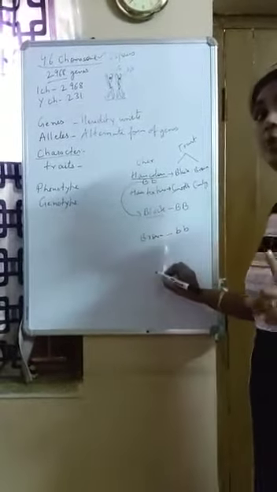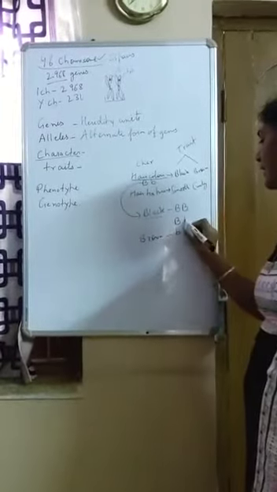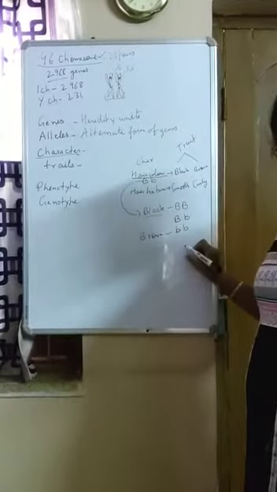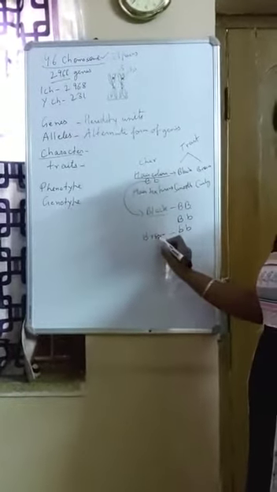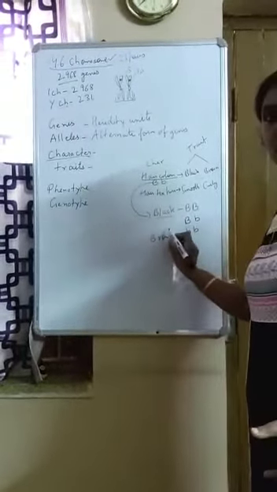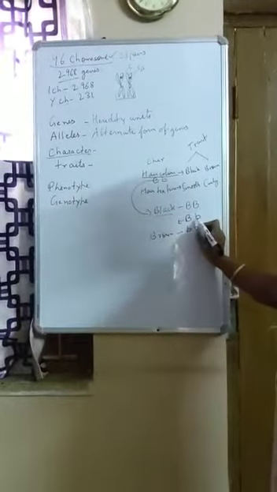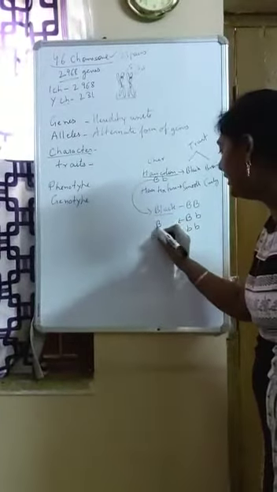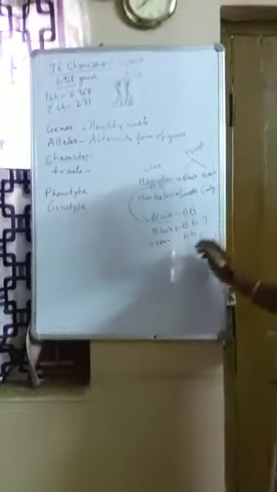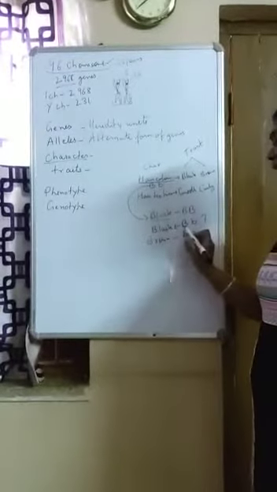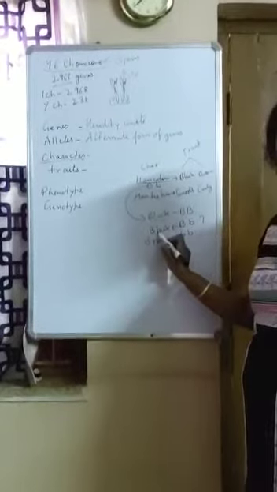There is one more possibility. You may have two different genes, capital B and small b. So what do you think? What should be your hair color? Black, brown, or maybe blackish brown or brownish black? No. Actually, if you have capital B and small b, then also your hair color will be black. Now why does it so happen? You have capital B and small b and still your hair color is black?